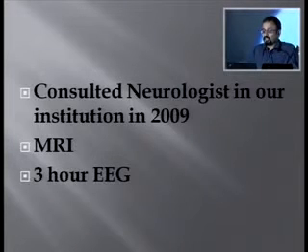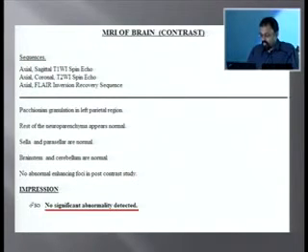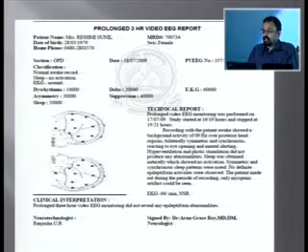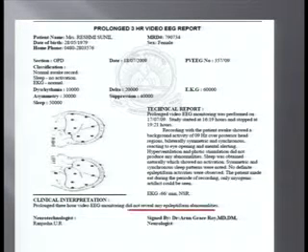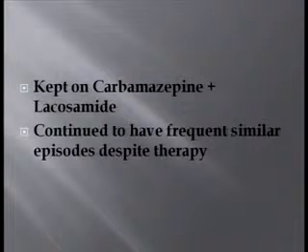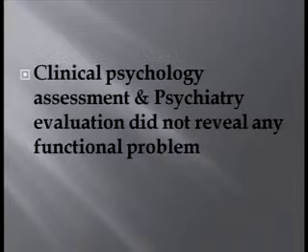She consulted a neurologist in our institution in 2009. An MRI and a 3-hour video EEG were asked for. The MRI was normal. The 3-hour video EEG also was reported normal, which did not reveal any epileptiform discharges. She was kept on a combination of anti-epileptic drugs. However, she continued to have frequent similar episodes despite these medications. Clinical psychology assessment and psychiatry evaluation did not reveal any functional problem.